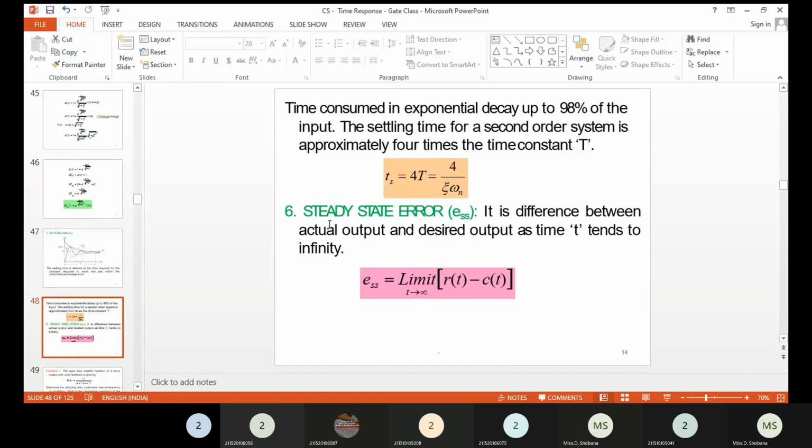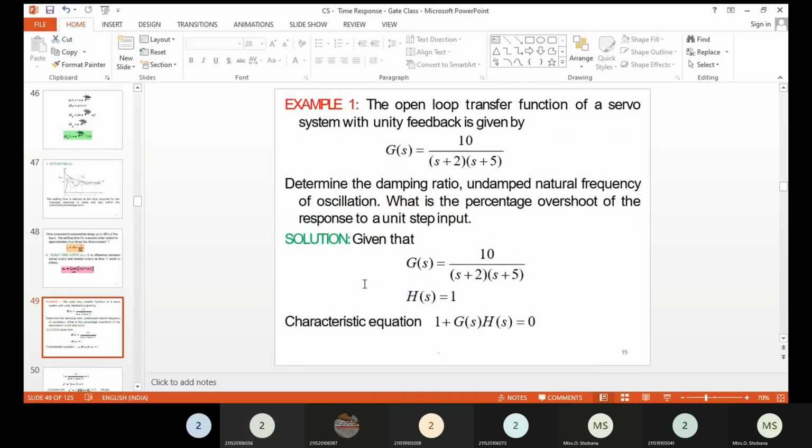If you have all the time domain specifications, then we can go for the steady state error. Already I have told you the error is nothing but the comparison between the input and the output. Input is r(t), output is c(t). When t tends to infinity, whatever error is obtained is called your steady state error. So this is a simple concept for the steady state error. Now based on whatever we have learned, some problems will come. These are all simple ones.